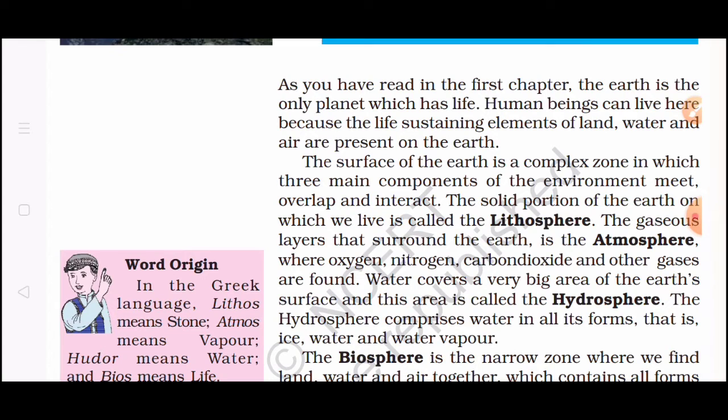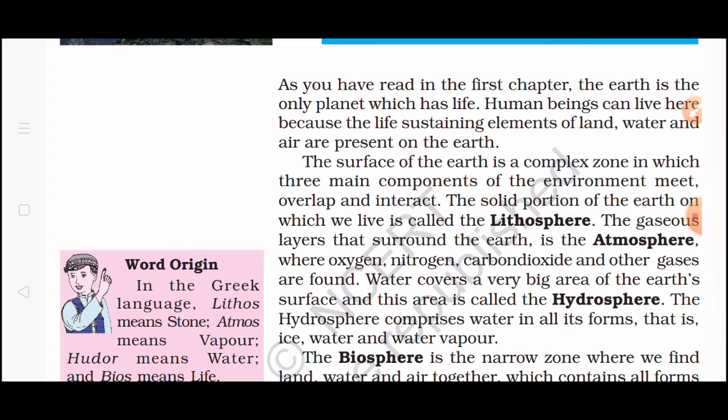The portion of the earth on which we live is called the lithosphere. The gaseous layer that surrounds the earth is the atmosphere. And water covers a very big area on the earth's surface, and this area is called the hydrosphere. So I hope you understand the meaning of these three spheres. Lithosphere denotes land, atmosphere denotes air and hydrosphere denotes water. These are the three main components of the environment. They meet, overlap and interact. They are connected to one another.